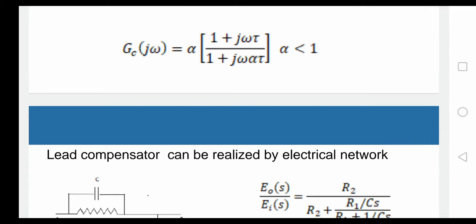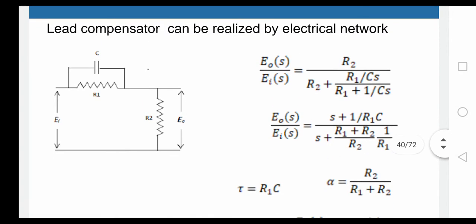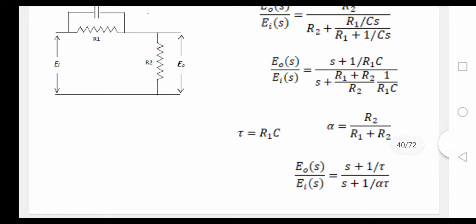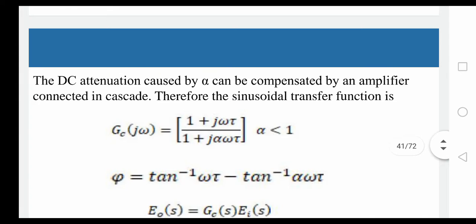The lead compensator can be realized by an electrical network. Solving this electrical network, you get the transfer function as output voltage E naught of S by EI of S. Comparing this equation with GC of j omega, you get tau equal to R1 C and alpha equal to R2 divided by R1 plus R2. The DC attenuation caused by alpha can be compensated by an amplifier connected in cascade.